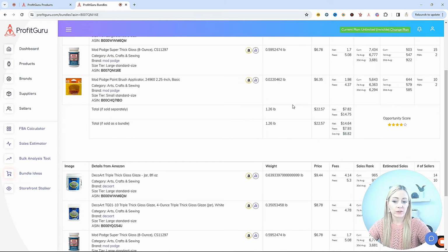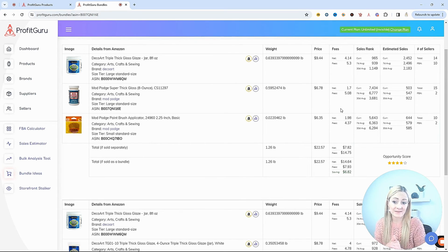But down here is where it gets really powerful. So if we were selling these three separately on three separate listings, that's 3 separate times that we have to pay fees to Amazon. But if we bundle them all together, then that is only 1 set of fees that we have to pay one time. So if we were selling these 3 products separately, I can see that the total fees would be $14.75. And before the cost of goods, that leaves us with a net of $7.82, which to buy those 3 products, it doesn't seem like we'd be able to do that for under $7.82. So individually, they're probably not profitable after all of those fees.